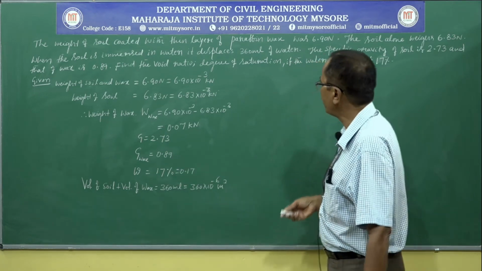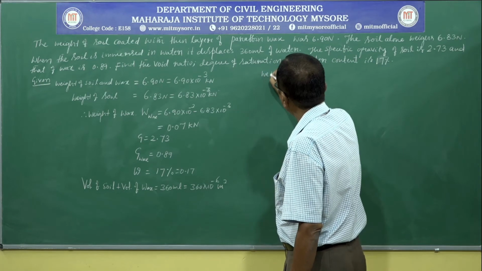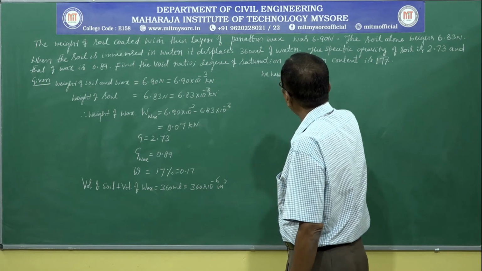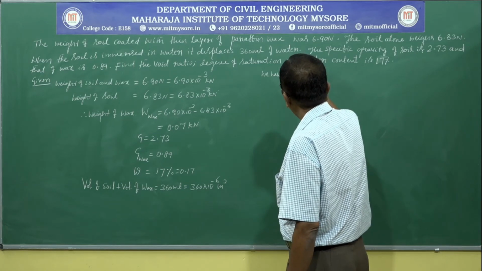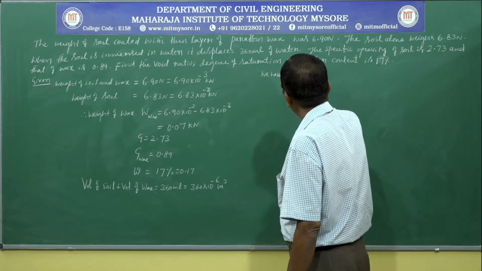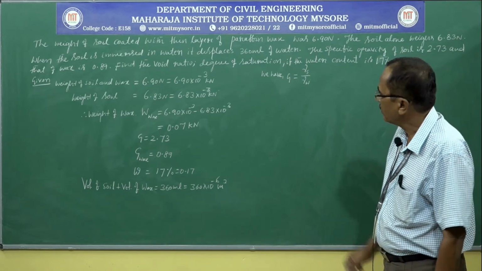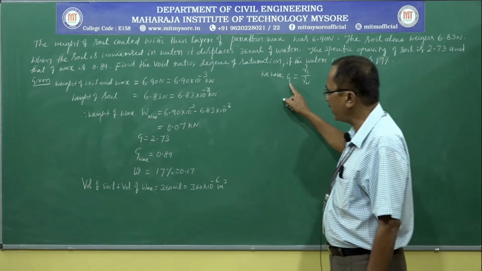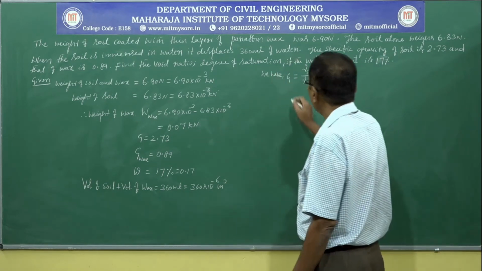From the definition of specific gravity, G is equal to unit weight of soil divided by unit weight of water. In the same way we can write the equation for the specific gravity of wax.